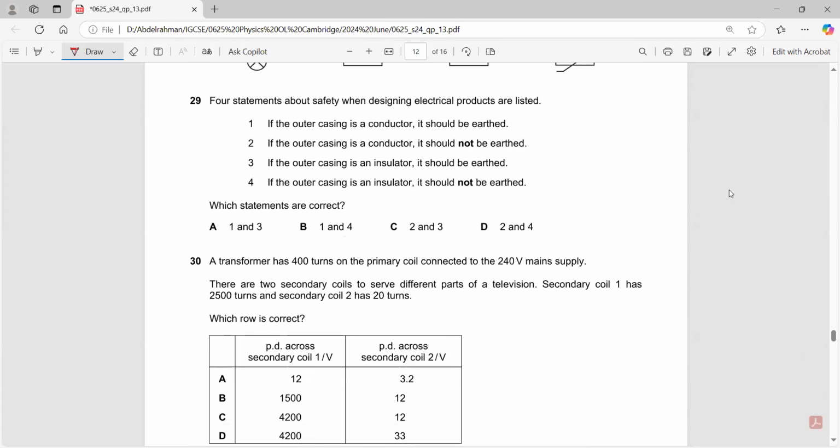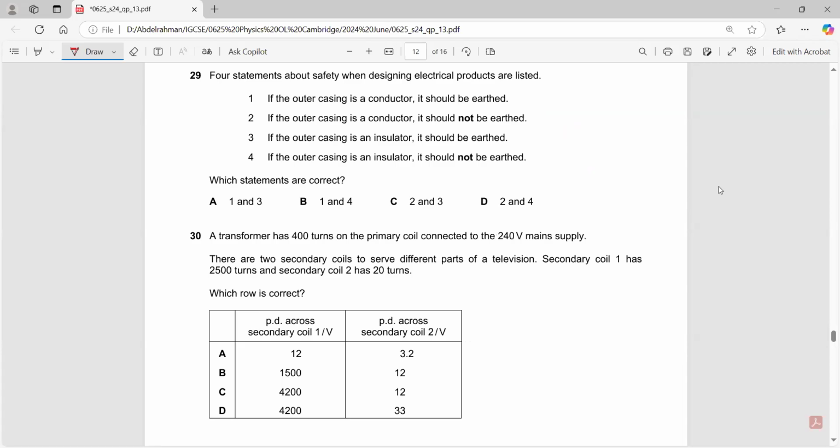Four statements about safety when designing electrical products are listed. Which statements are correct? The outer casing is a conductor. It should be earthed. If the outer casing is a metal, it should be earthed, yes, to prevent an electric shock. This is wrong: if the outer casing is an insulator, it should be earthed. If the outer casing is an insulator, it should not be earthed. No, it's not a must.